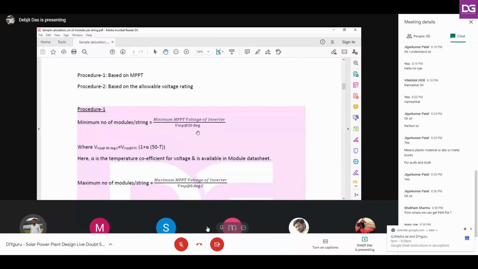So the worst scenario will be at 50 degrees centigrade. In that case, we have to make sure that the module's open circuit voltage should lie within this 570 volt, or should not fall below this 570 volt. For this, we have taken this formula, and this is the universal formula to find out the VMP at any temperature.